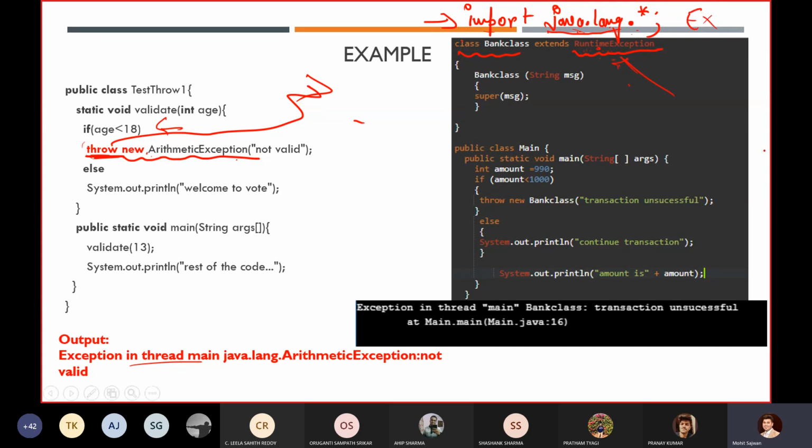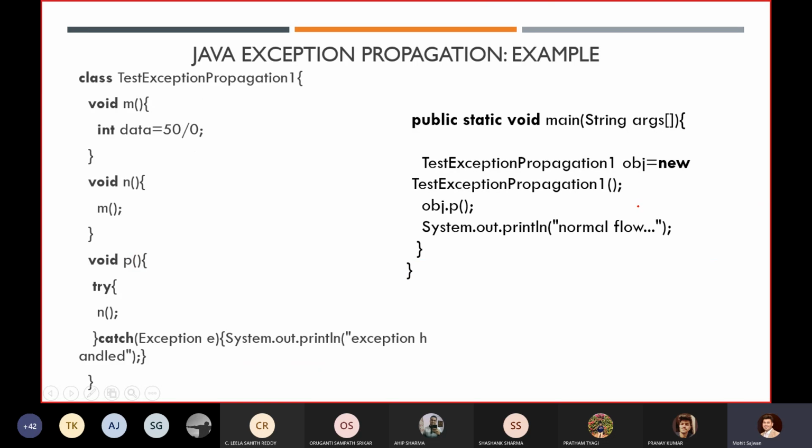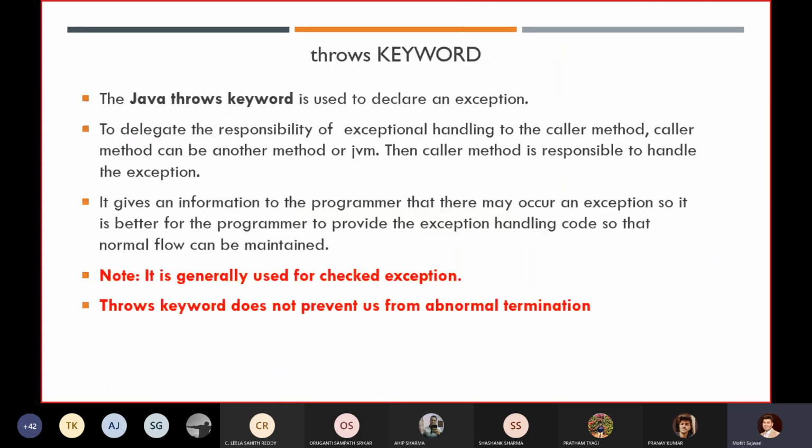You know that inside the Exception class, we have various subclasses too, right? So this is how you can create your own exceptions and execute your code. I have already explained this particular scenario. Now, in today's lecture, we are going to discuss the last keyword related to exception handling, which is the throws keyword.